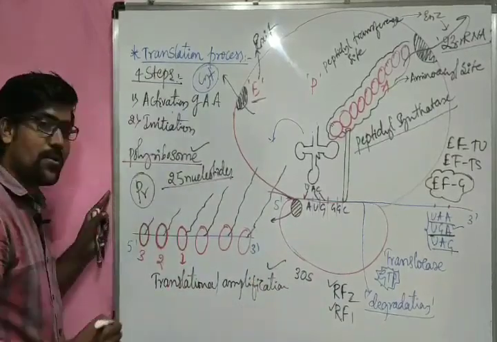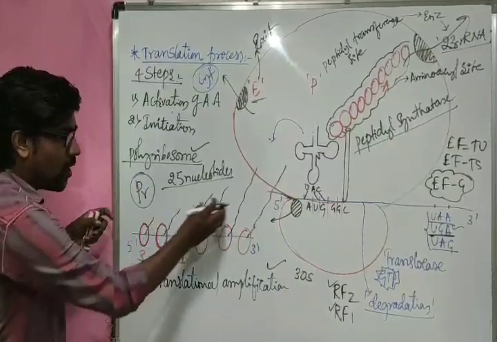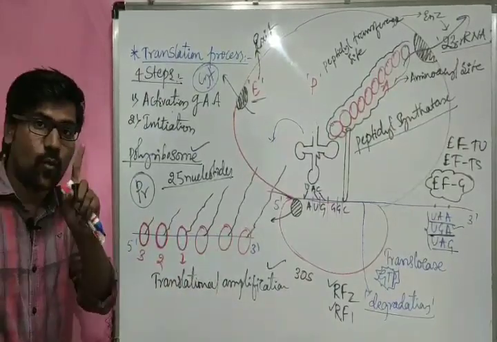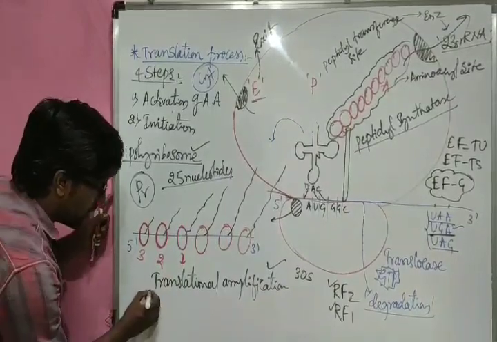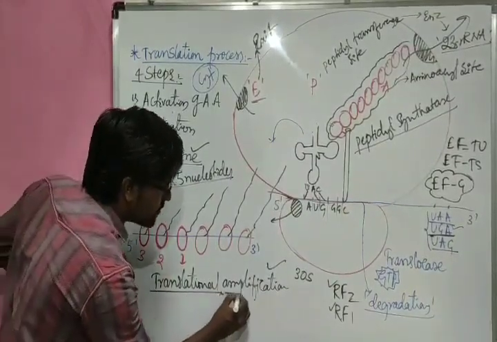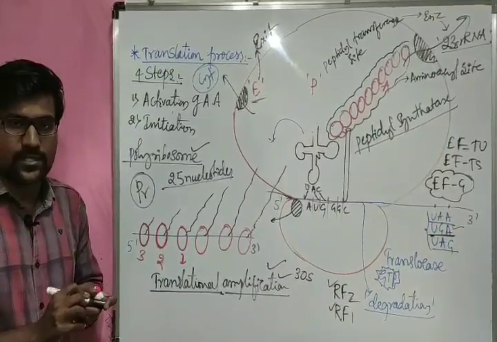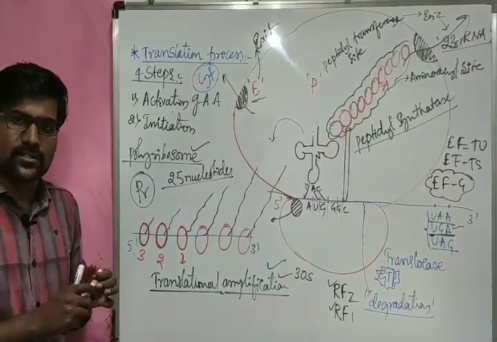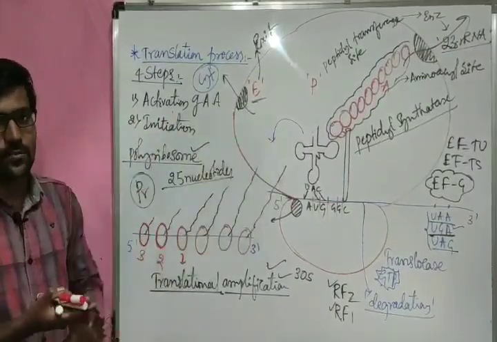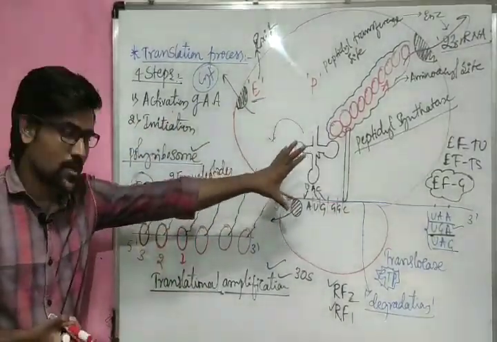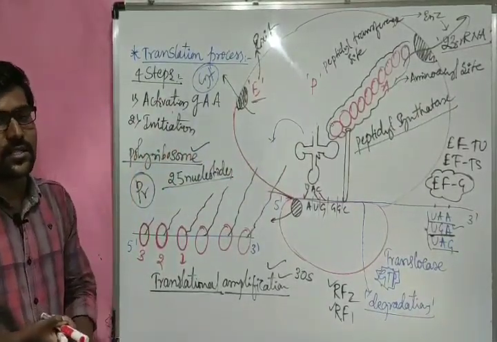Translation amplification means multiplying, producing many copies of one polypeptide chain using just one mRNA. This process, occurring in prokaryotes, is referred to as translation amplification. So there is a little difference here: in the usual translation process just one ribosome is used, and here many ribosomes are used.